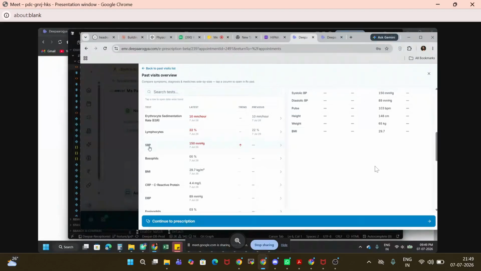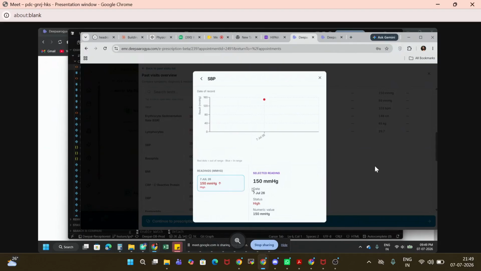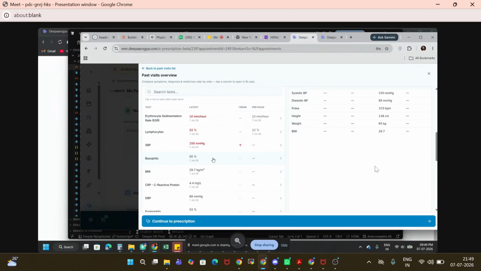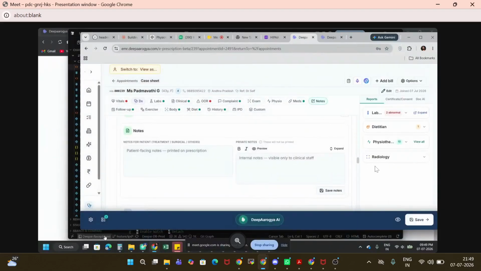And even here, we have some trends. If more than two values are available, we show a graph of the vitals and how the performance is going up and down. So you can see all information in one place. So this is all about